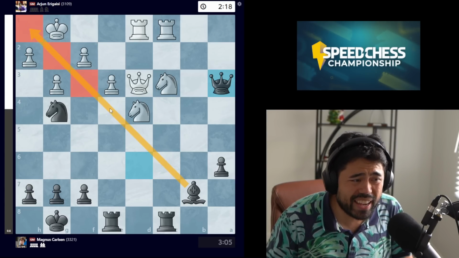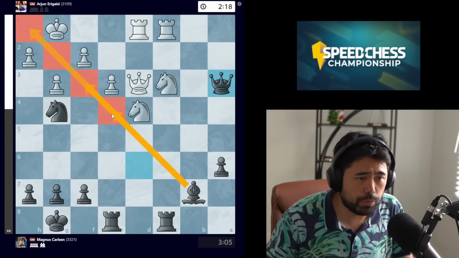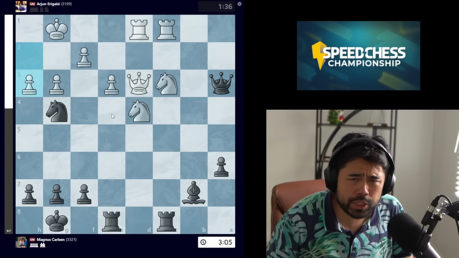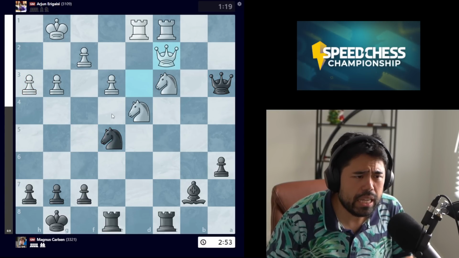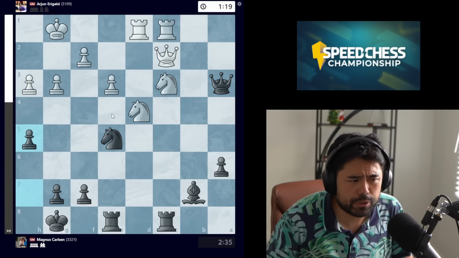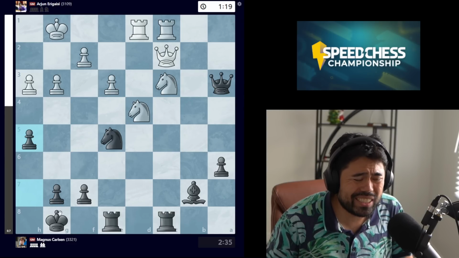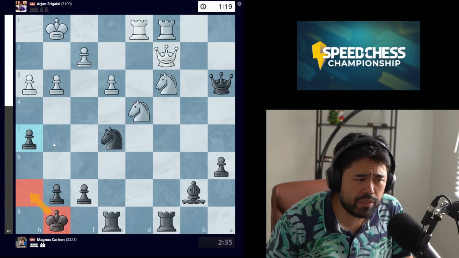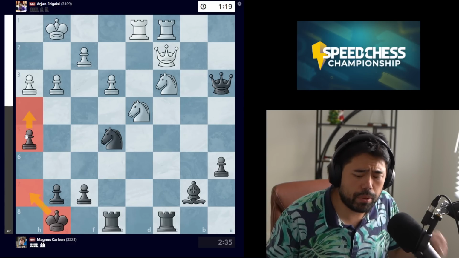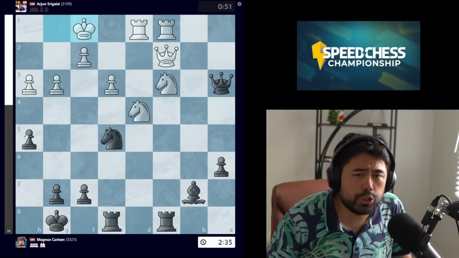So with the empty diagonal here, black is simply much better. Game continues with h3. We get knight to e5, queen to c2 being played, and now Magnus plays h5, a move which is designed to create the lift for the king on h7, but black can also potentially play pawn to h4. Here Arjun goes king to f1.